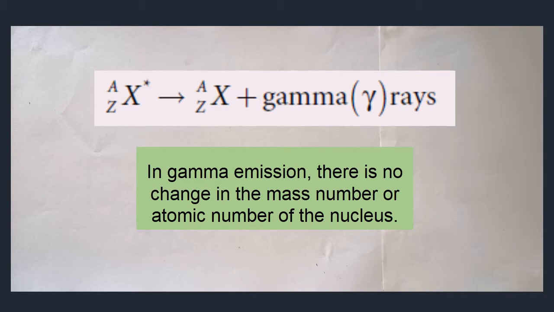When gamma is emitted from any radioactive element, gamma alone won't be emitted. Along with gamma, alpha rays or beta rays will also be emitted. An alpha particle or beta particle will be emitted along with gamma rays. Here I am going to take one typical example.